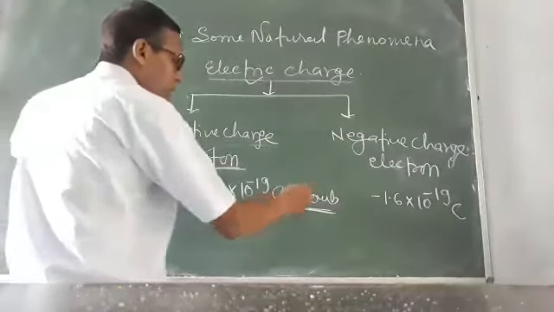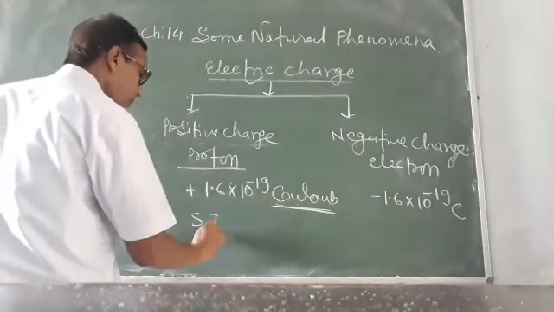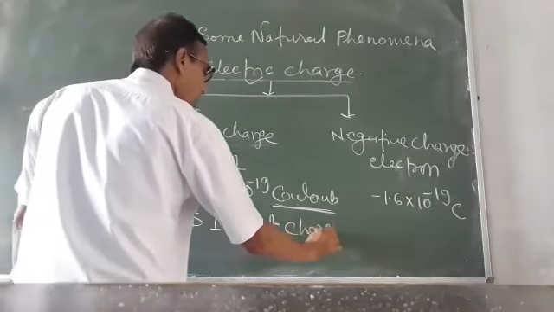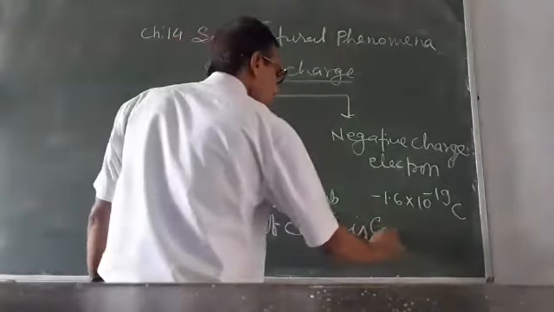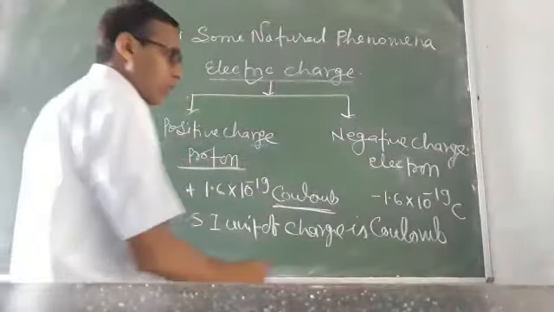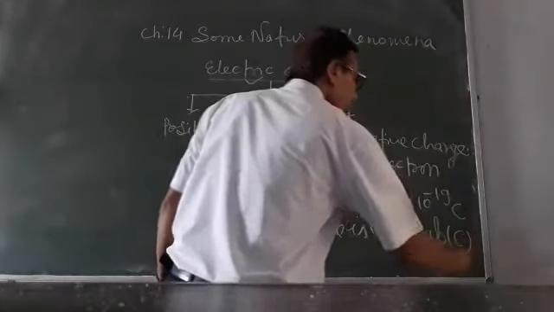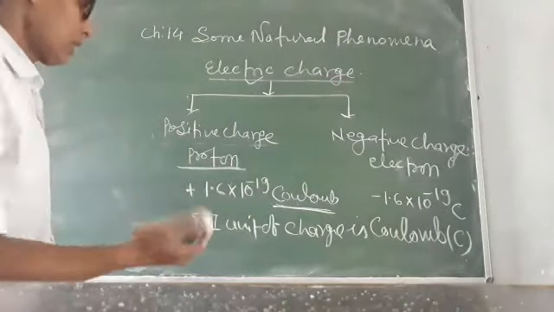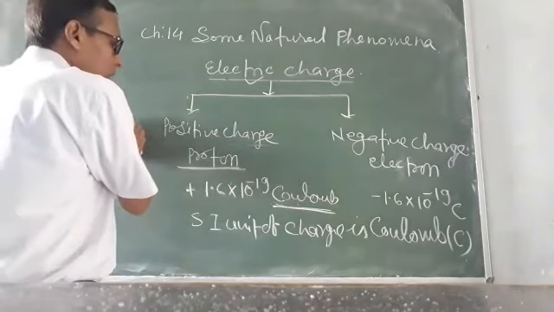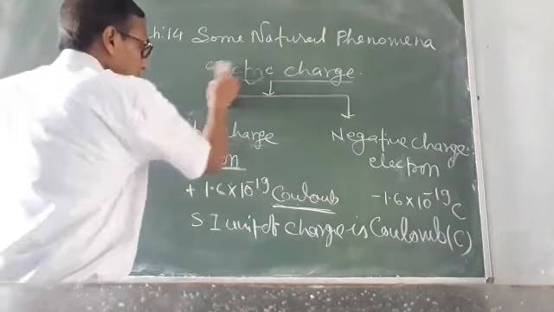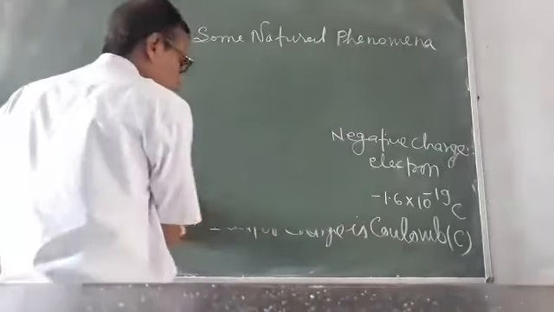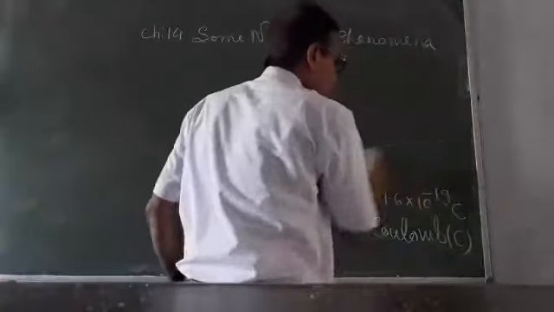What is coulomb? It is the SI unit of charge or electric charge, and it is denoted by C. So proton has plus 1.6 into 10 to the power minus 19 coulomb charge, and electron has minus 1.6 into 10 to the power minus 19 coulomb charge.